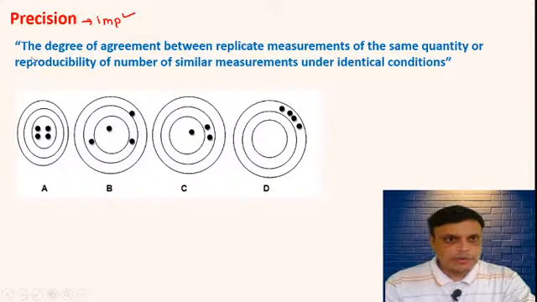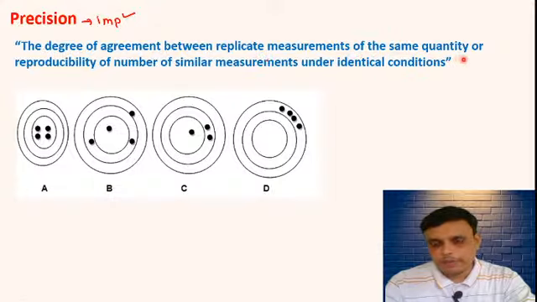What is the definition of precision? The degree of agreement between replicate measurements of the same quantity, or reproducibility of the number of similar measurements under identical conditions.